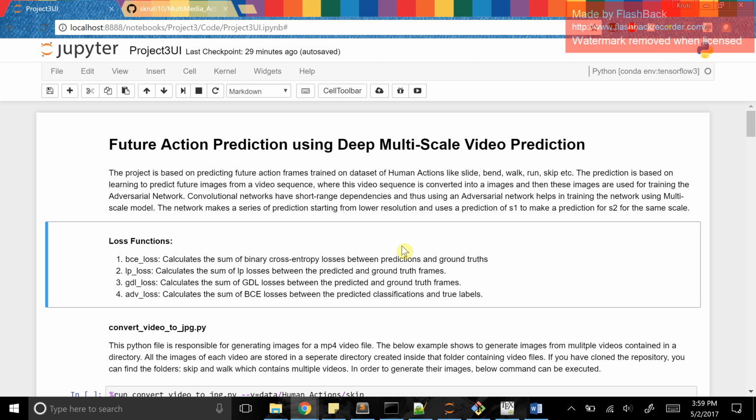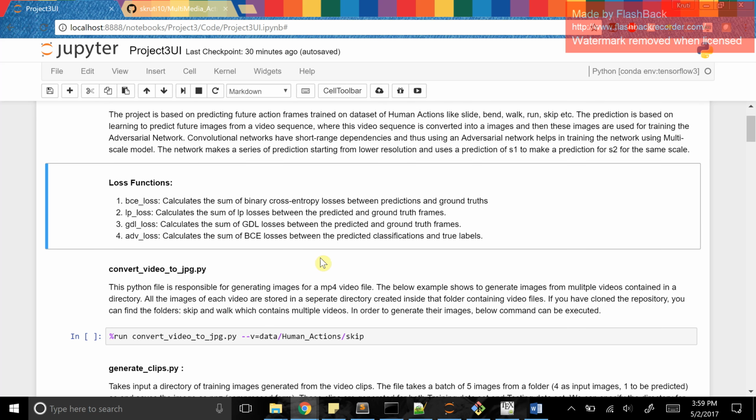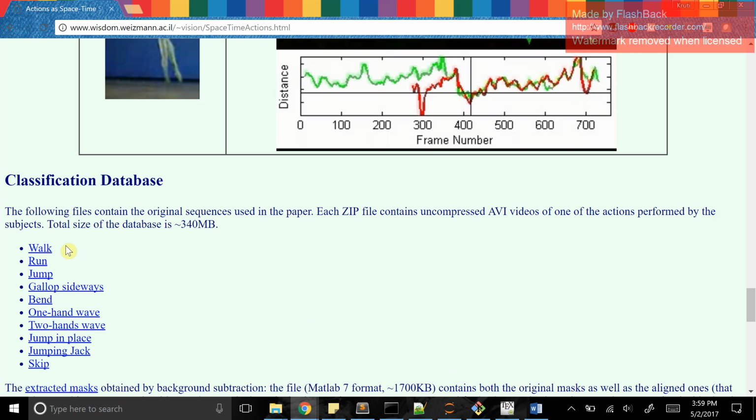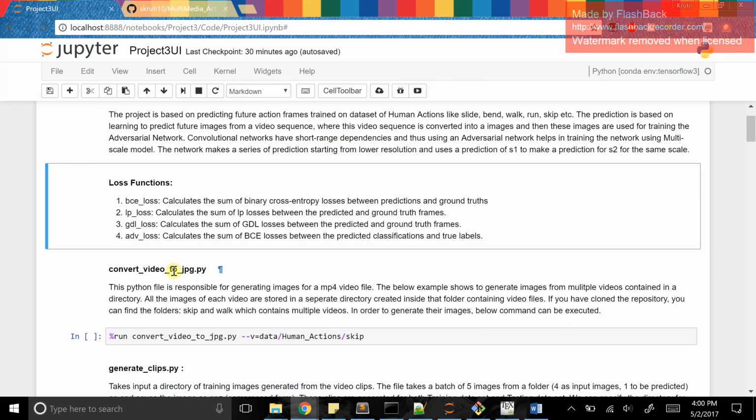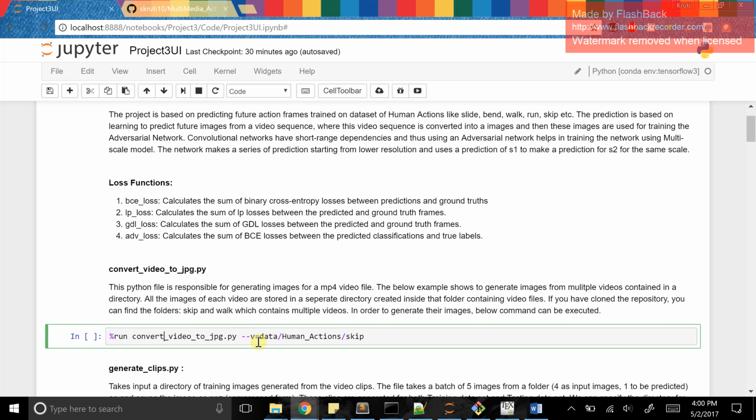So using a GAN, how do we use it? The first step towards understanding this project is the dataset that we have used. It is a human actions dataset, which is hosted over here, and it has a set of videos for different actions like walk, run, jump. Once you have a dataset of videos, like we have over here 90 plus videos, you can convert each of the videos into frames. To do this, you can use convert video to jpg, which converts the video into frames. Here I have specified the directory in which my videos are kept.